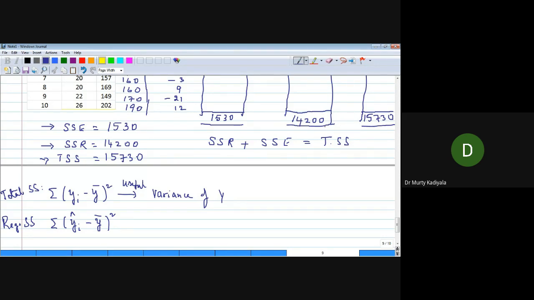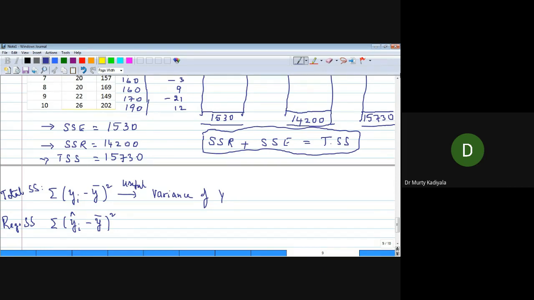Yes, sir. Okay. If that is the case, this is very, very important. Now tell me, in this equation, if you know two values, can you get the other value? Yes, sir. So you need not waste time in computing three columns.